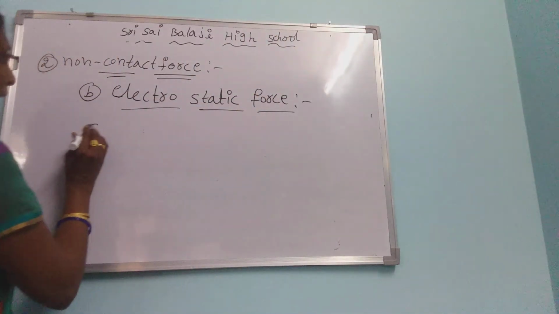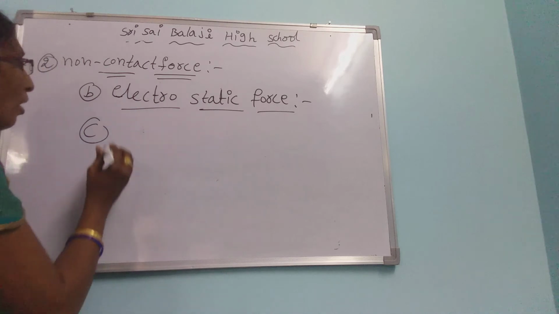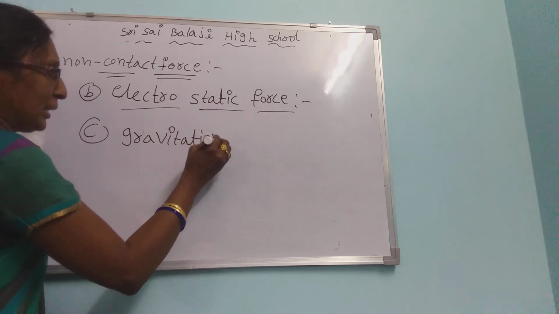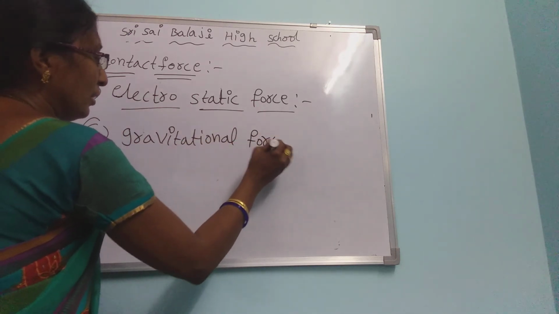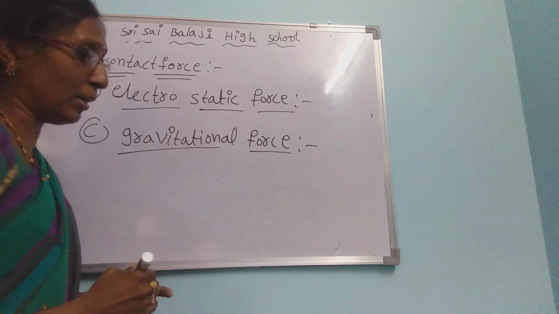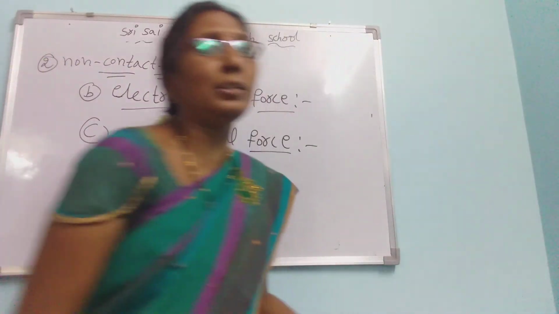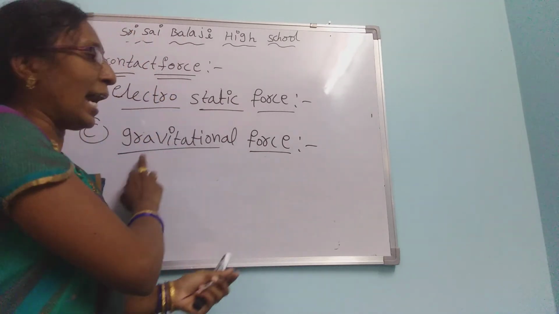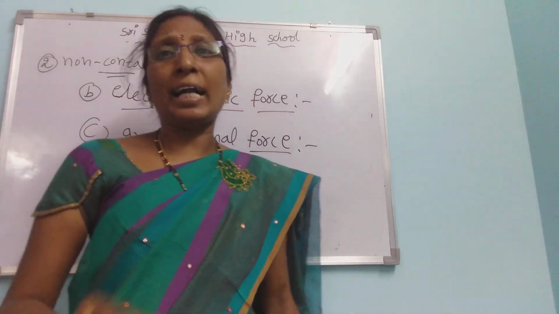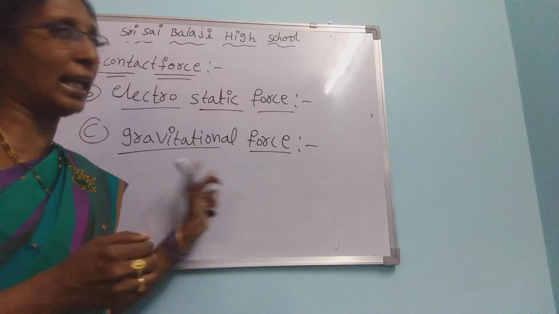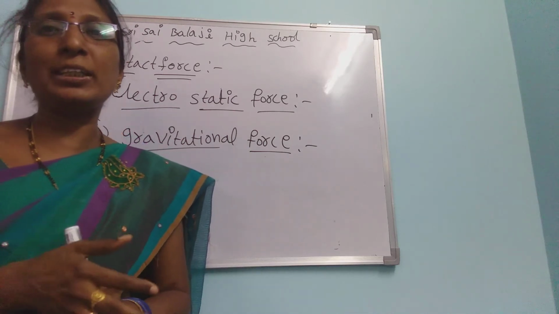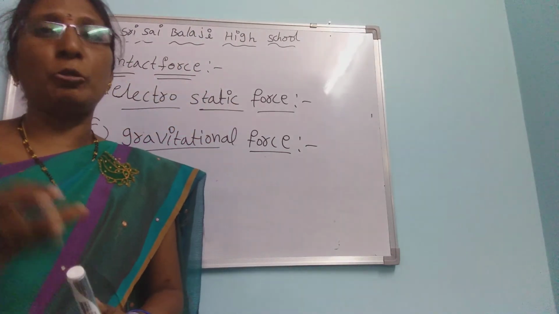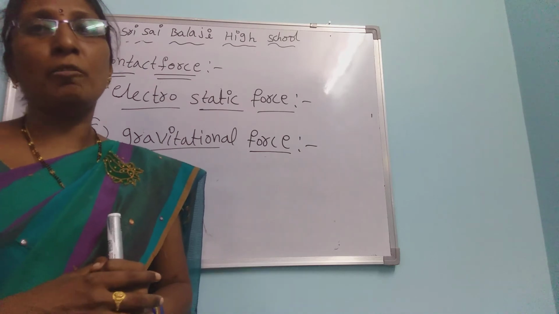Next, the last non-contact force is the gravitational force. We can observe in our surroundings that any object thrown in the upward direction falls down to the earth due to the gravitational force. The attractive force between two objects is called gravitational force. Once again, the attractive force between two objects is called gravitational force.